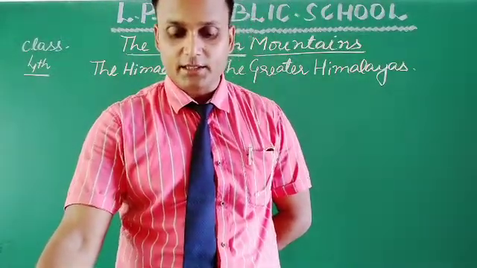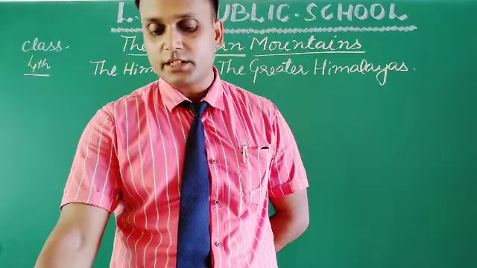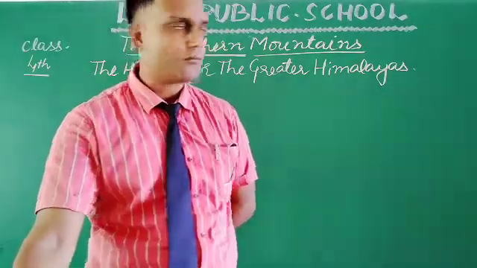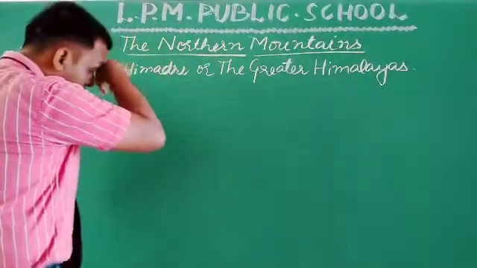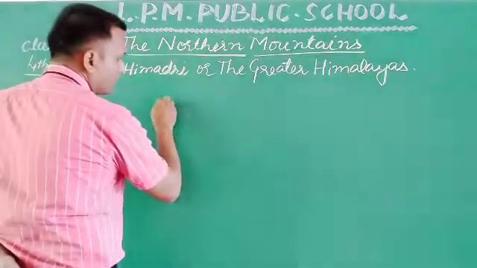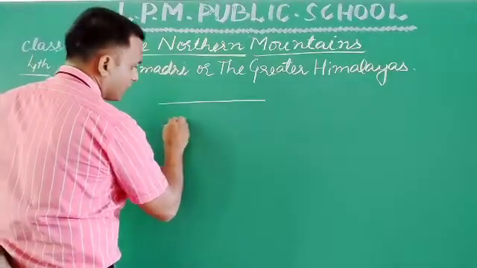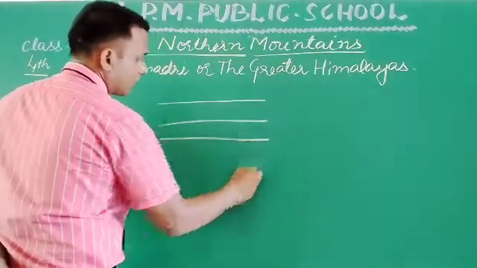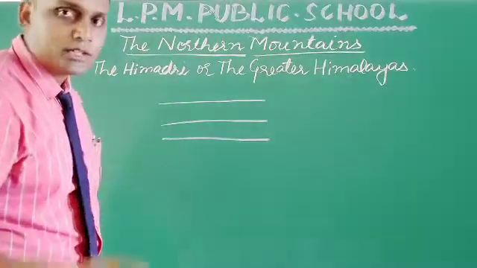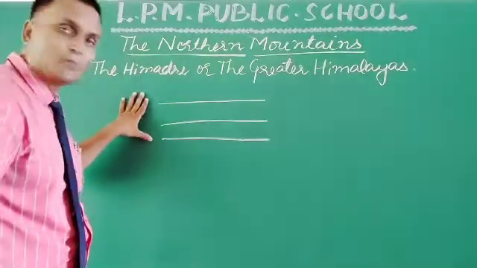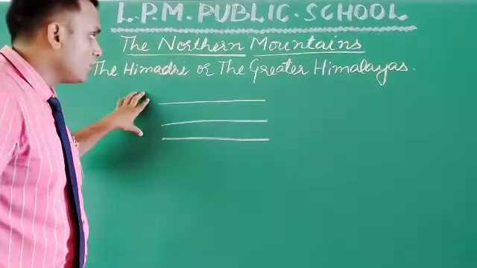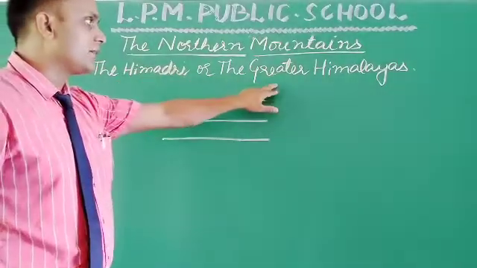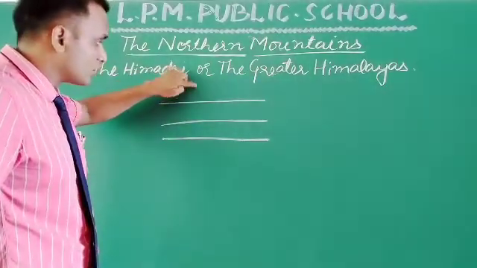First point: the Himadri is the northernmost range of the Himalayas. Suppose in the northern part of our country we have three mountain ranges. So the Himadri or the Greater Himalayas is the northernmost.